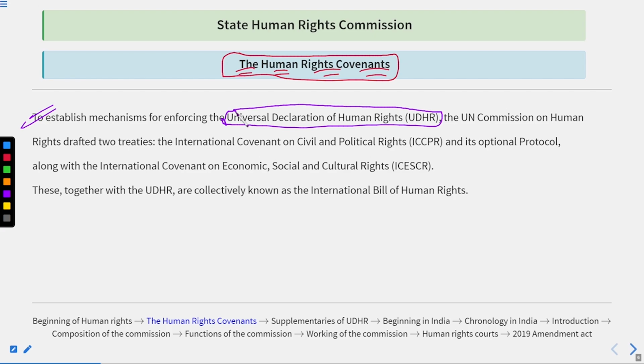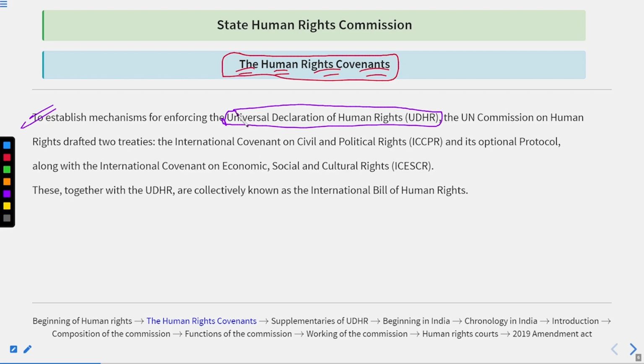Why? Because they had many things on paper. They had propounded various things, various facts and all. But on the ground, those facts and figures couldn't be implemented properly. And then what happened? There were wars, devastating wars. People suffered a lot. There was blood on the streets and all.